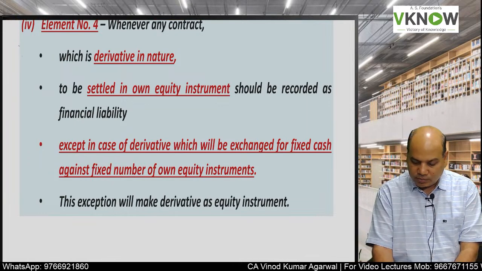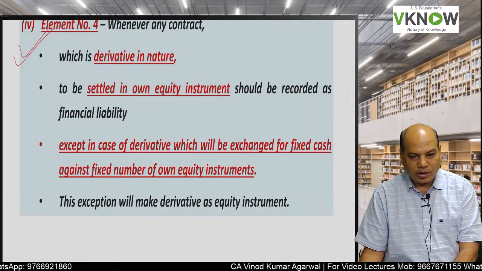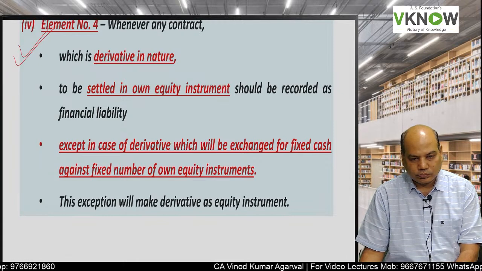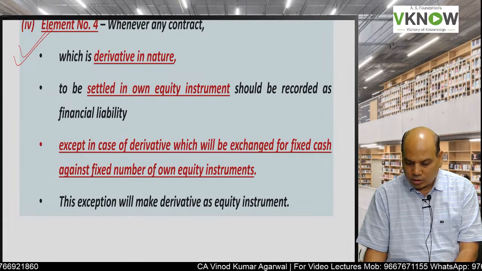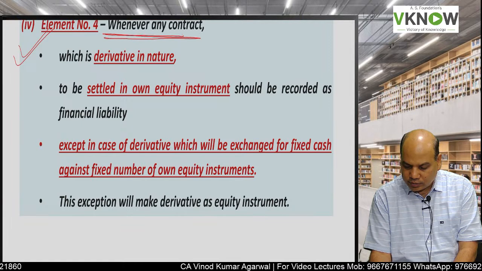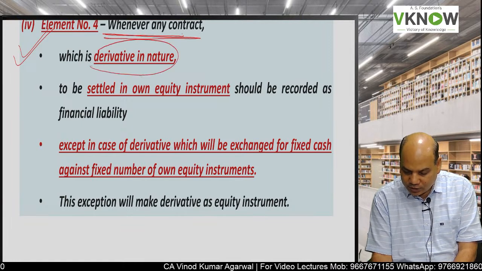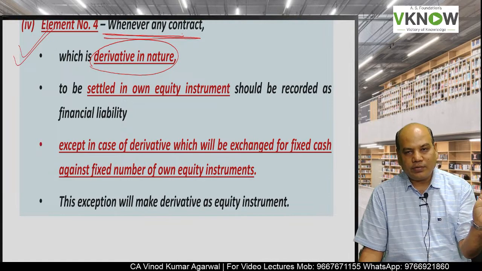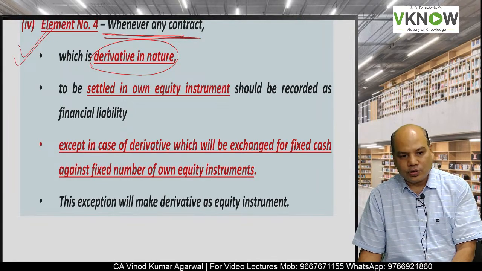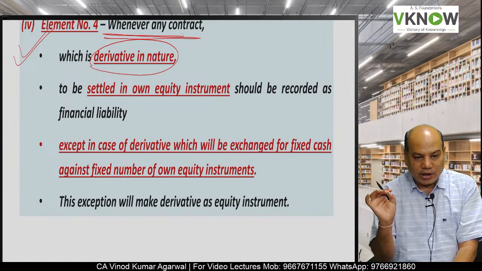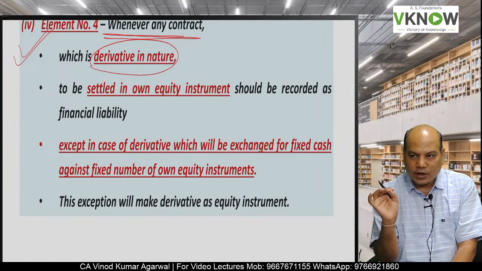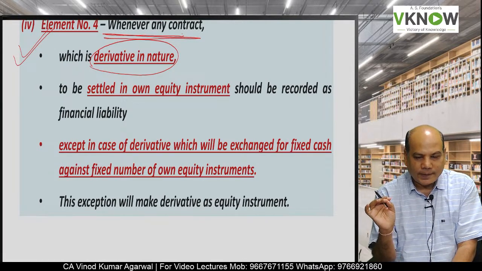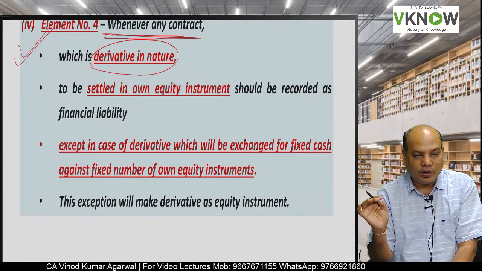And element number 4, whenever any contract which is derivative in nature. So element number 2 was also derivative, element number 4 is also derivative, but element number 2 was financial instrument which has become unfavorable.